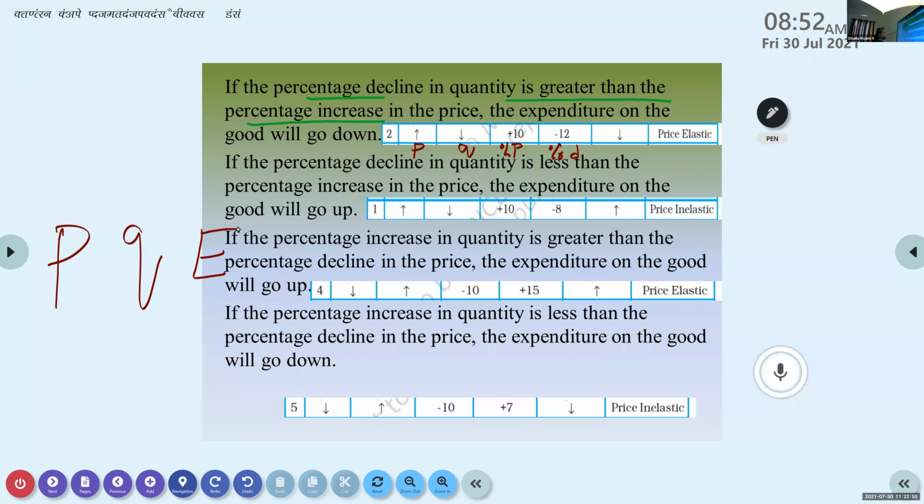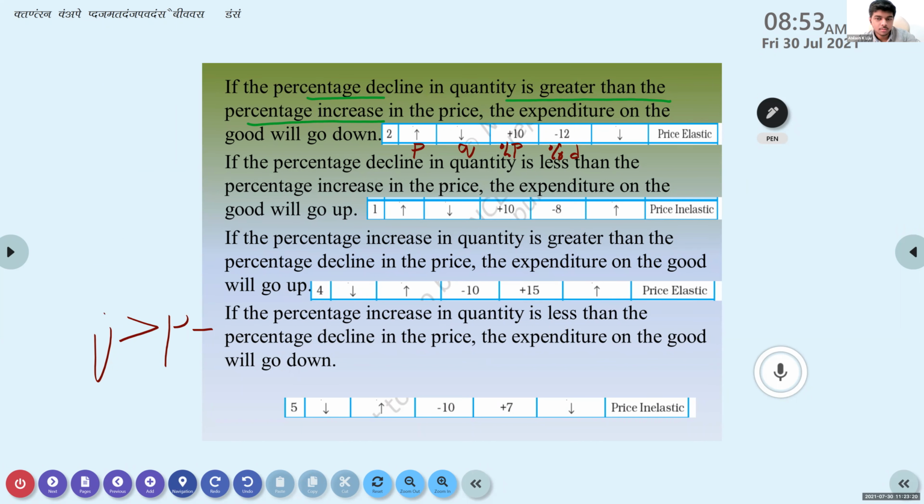So here, it is not increase in price is greater than quantity, it is quantity is greater than price. This is the situation, right? Yes or no? That will result in what? Expenditure to go down.